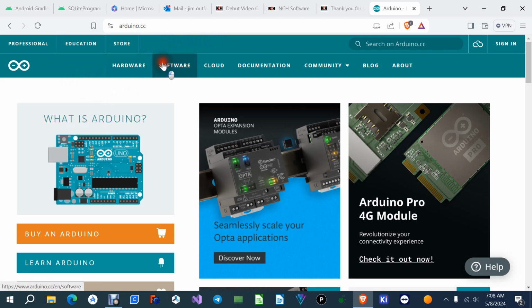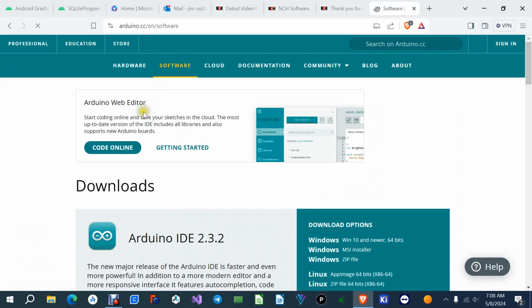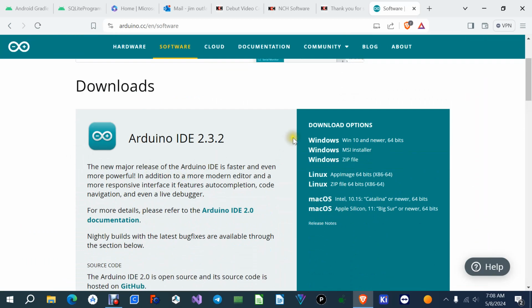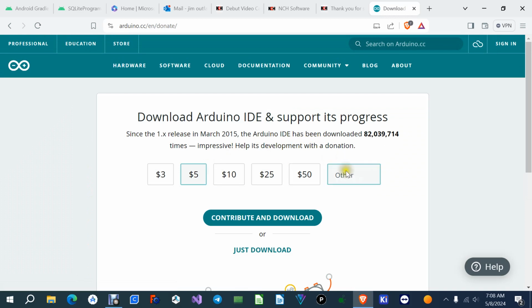So we want some software, and we want to download it, and I will choose this Windows 10 and newer. Click here, and I will just download it.